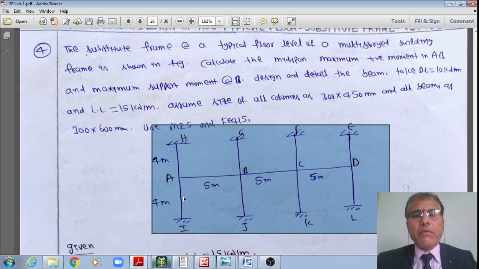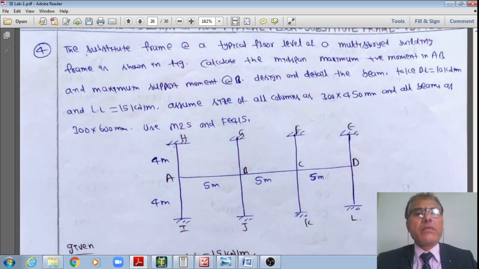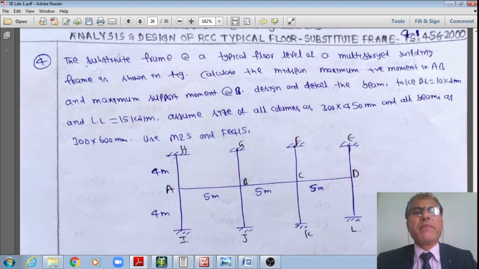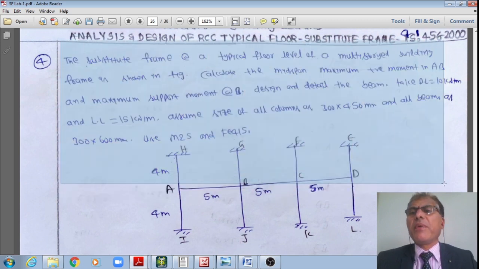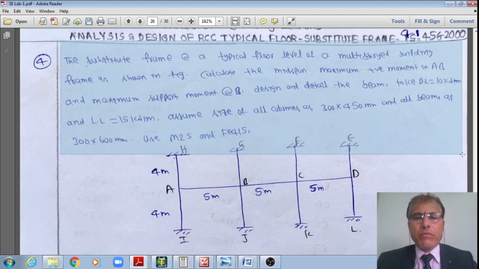Now the problem definition is like this: the substitute frame at a typical floor level of a multi-storied building, which I just showed, is as shown in the figure. Calculate the midspan maximum positive bending moment in span AB of the beam, as well as the maximum support moment at B, meaning the negative moment at the support.